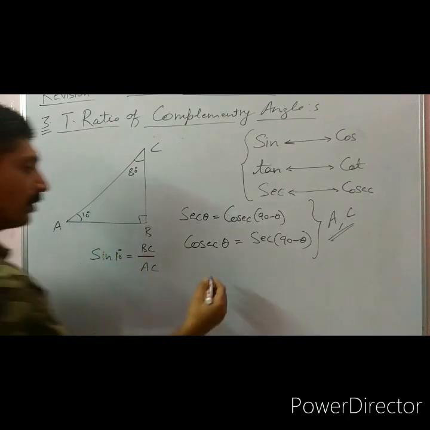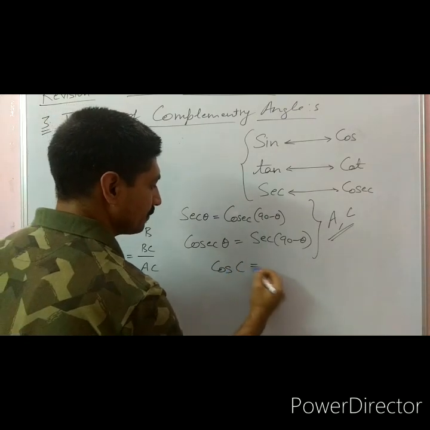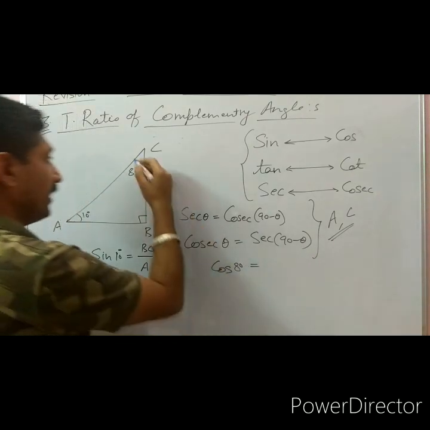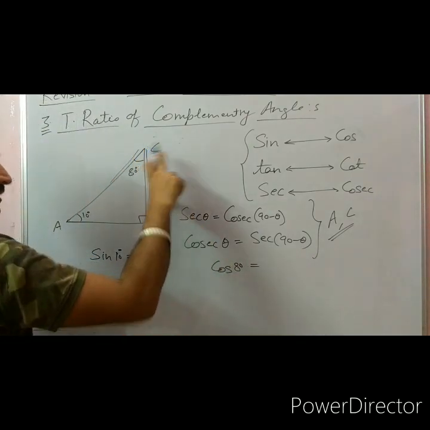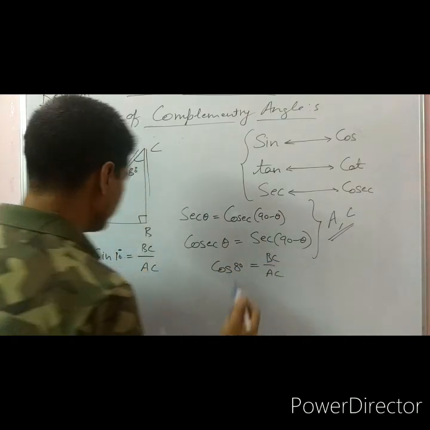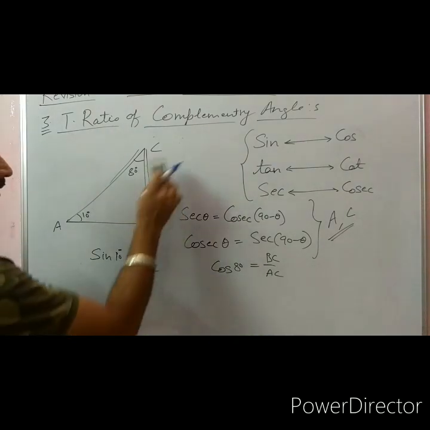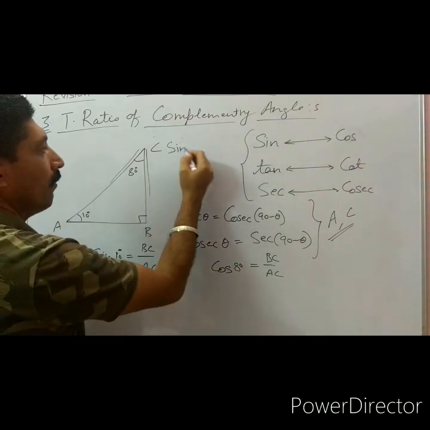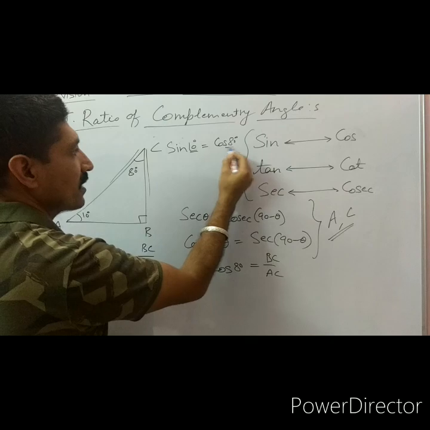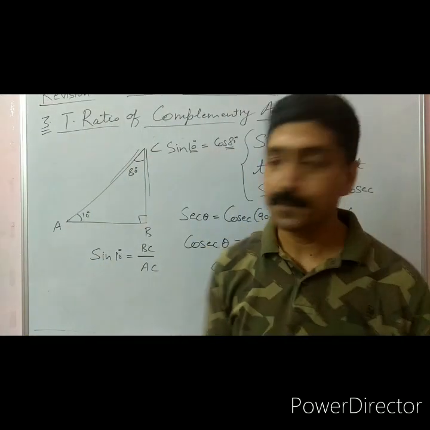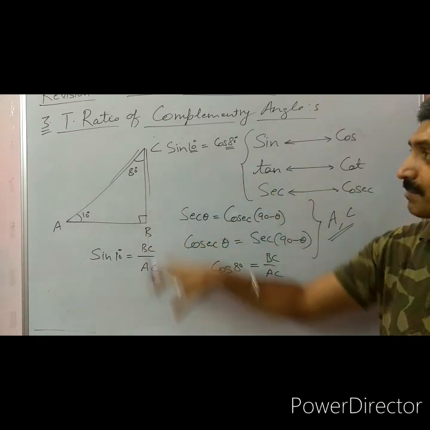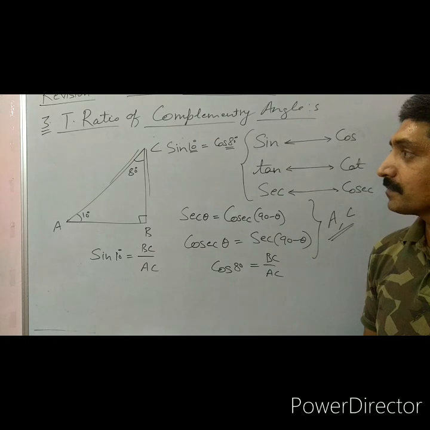Cosine of C, which is 80 degrees, is base BC upon AC. So we can write directly that sine of 10 degrees is equal to cosine of 80 degrees, because these two angles are complementary to each other. So exercise 8.3 is totally based on this concept of complementary angles.